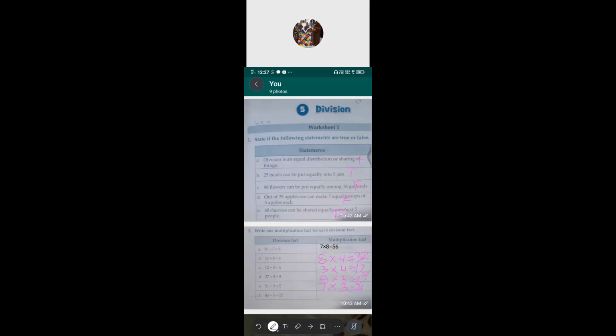Find the factor multiplication fact. 5 multiply by what will come?